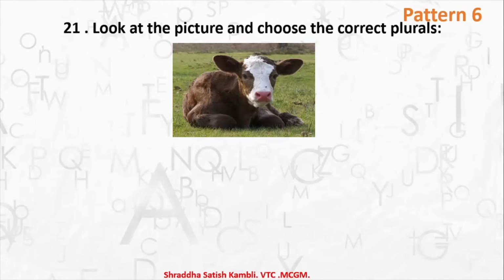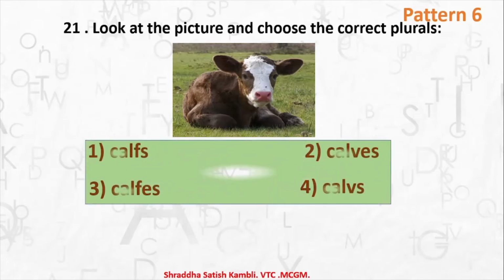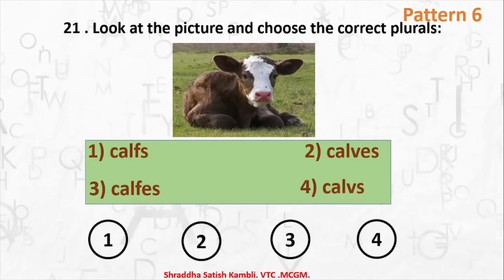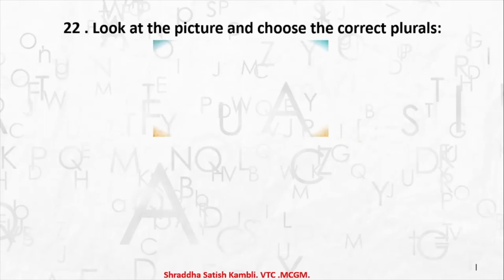So this is the young one of a cow. What is a young one of a cow called? Is it called 1 calf? It is called 2 calves. What is it called? It is 2 calves. So the young one of a cow is called a calf, or 2 young ones. This is 1 calf, then you have calves.